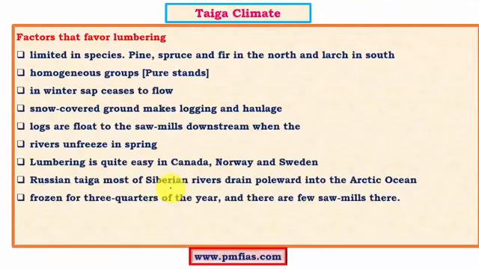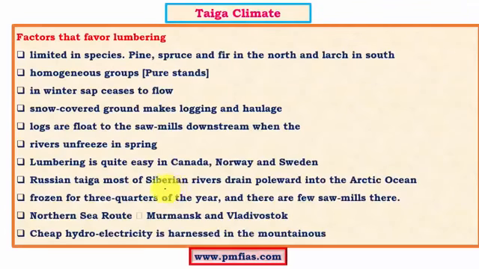So what are the factors that encourage lumbering in this particular region? The first important factor is limited species. We know that there are only a few species, pines, spruce and fir, which occur in the northern part, and then we have larch and other varieties which occur in the southern part. They occur in pure stands or homogeneous groups, and hence their commercial importance is very high.